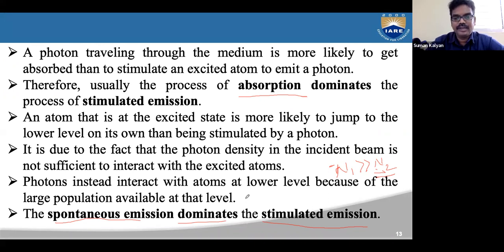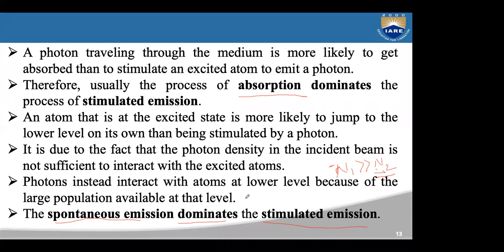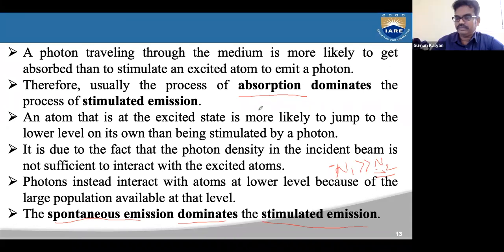Okay, does everyone understand this concept? Why absorption dominates stimulated emission, and spontaneous emission dominates stimulated emission? Can you repeat once? Yeah.